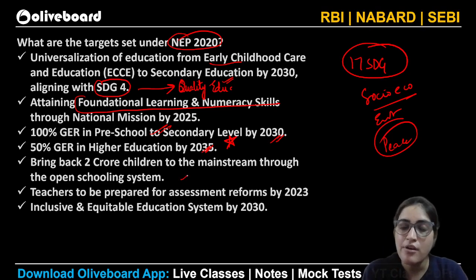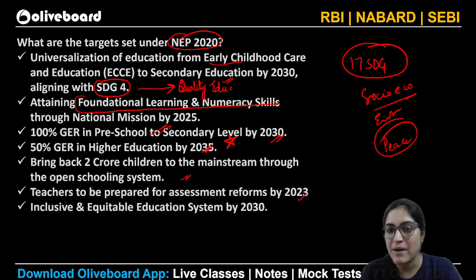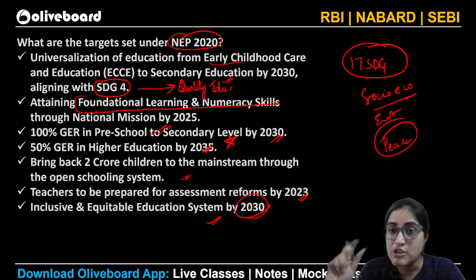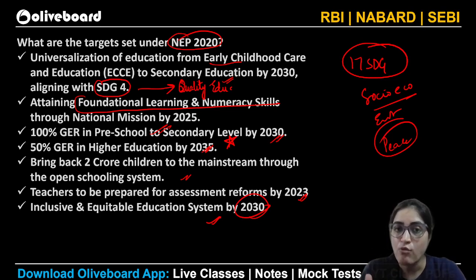Bring back 2 crore children into the mainstream of open schooling. That also we have discussed. Teachers to be prepared for assessment reforms by 2023. For that, we have teacher training program, we have Nishtha and other such schemes. Inclusive and equitable education system by 2030. We also have this Madan Mohan Malviya teacher training centers out there, which are specifically focused upon these inclusive, equitable education system.